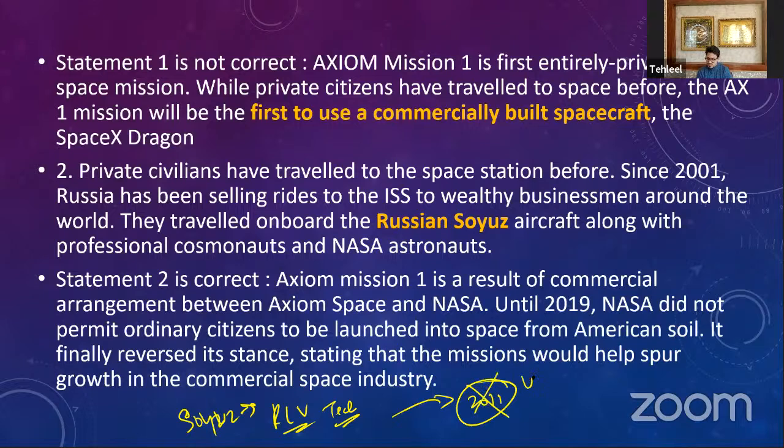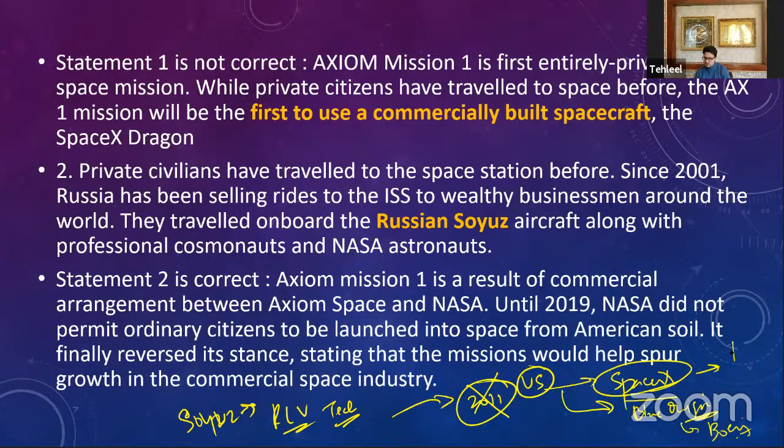So the United States used to have this RLV technology, reusable launch vehicle technology, where the rocket can be reused again and again. But they decommissioned that rocket and allowed the private sector to develop it. That is why in the United States, it is SpaceX that is developing this reusable launch vehicle technology, already developed, to be precise. There is Blue Origin of Jeff Bezos that is also working on RLV technology. There was Boeing that was working on it. Okay, so SpaceX is far ahead of its competitors.